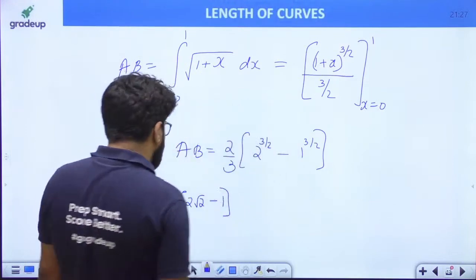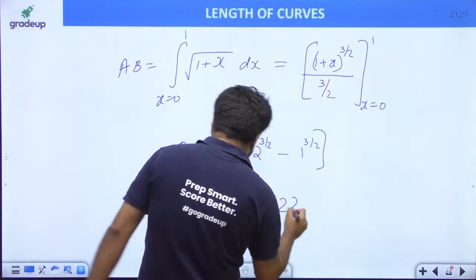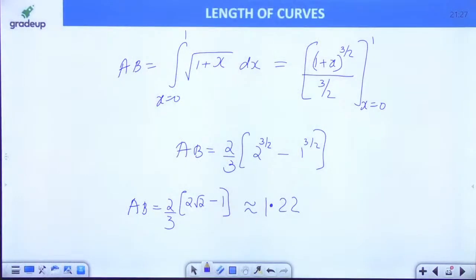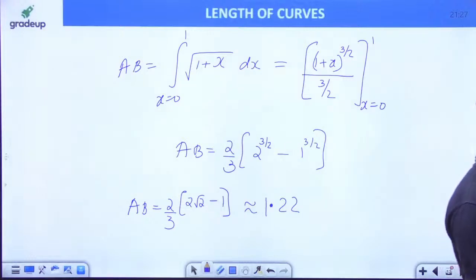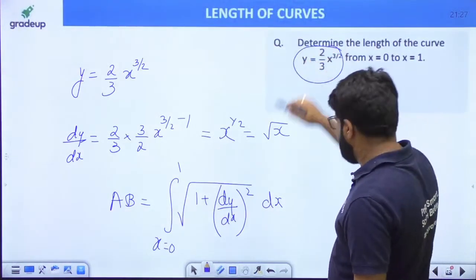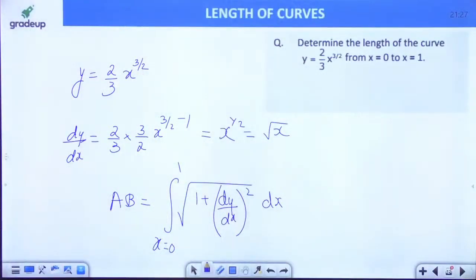Final answer 1.22 approximately. The final answer that is coming up is 1.22 approximately. That's it. So 1.22 is the approximate answer. That is the length of the curve AB, which is given by the function y equal to 2 by 3 x power 3 by 2.